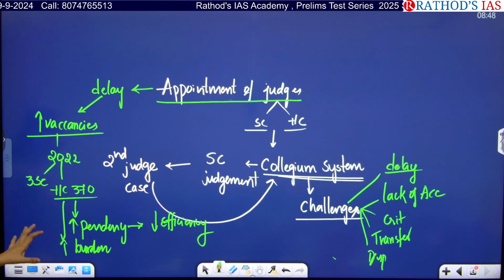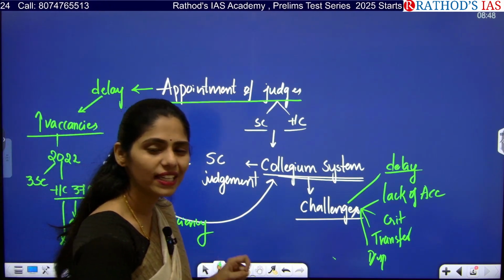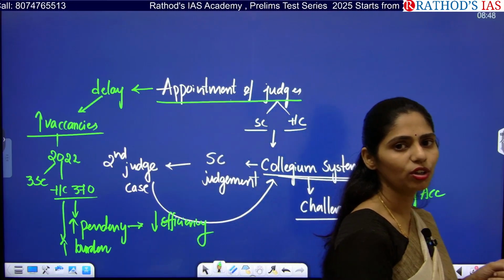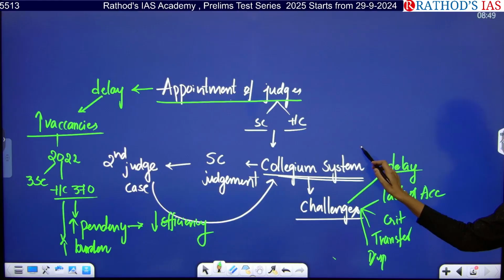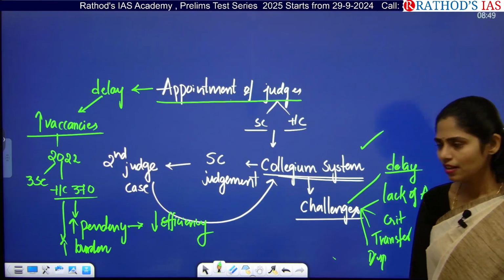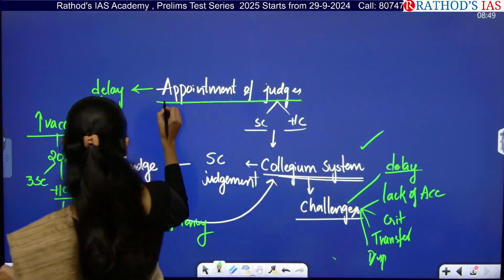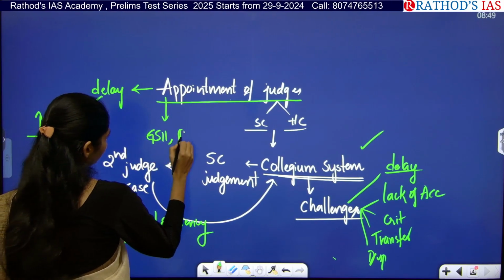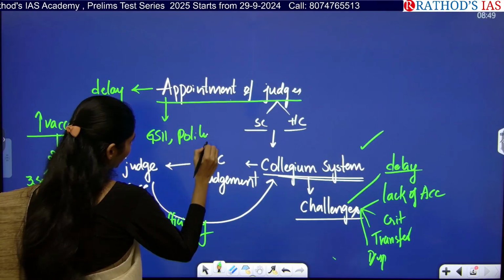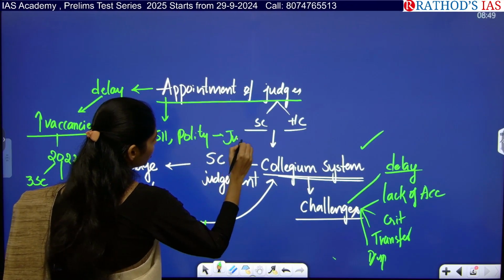Right? Because of this, the Supreme Court is now asking the government why there is delay in the appointment of judges process, because the government takes care of this collegium system. Okay, so from which subject can you deal with this? From GS paper 2, under polity, and in polity, the judiciary.